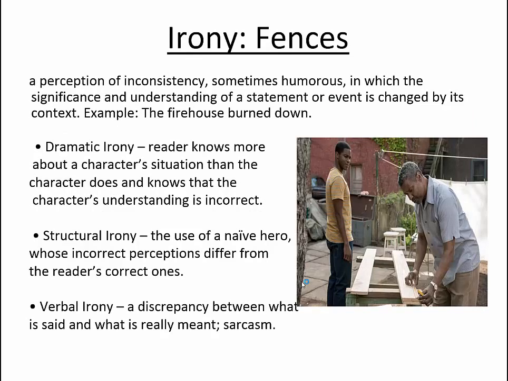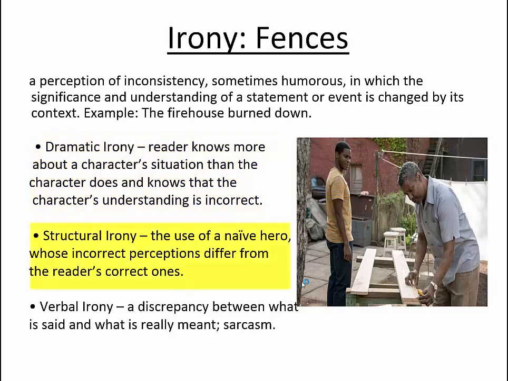Another key term is irony. That's a perception of inconsistencies, and sometimes it's humorous, in which the significance and understanding of a statement or an event is changed by its context. For example, if a firehouse burns down, that's ironic. You wouldn't expect a firehouse to burn down. Dramatic irony is when the reader knows more about a character's situation than the character actually knows about him or herself.